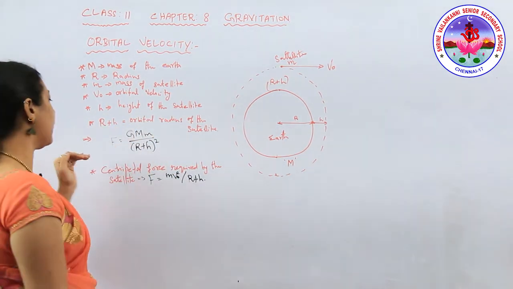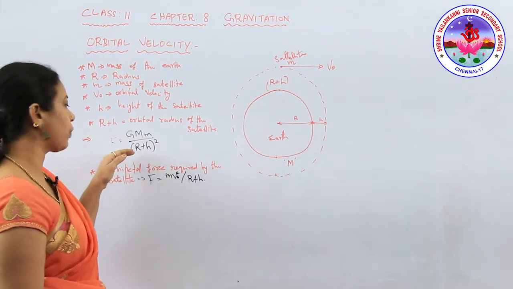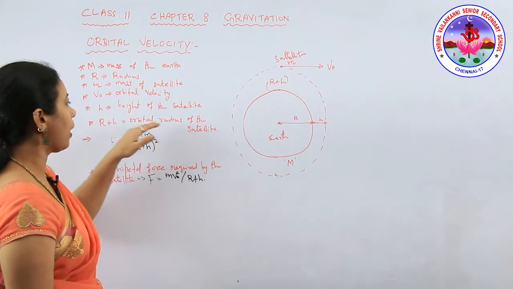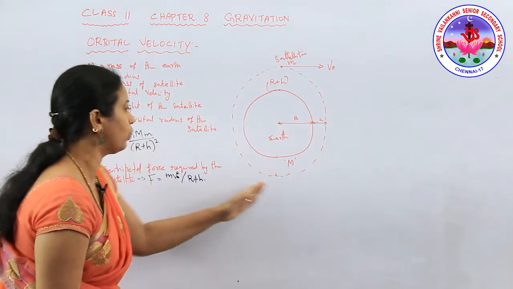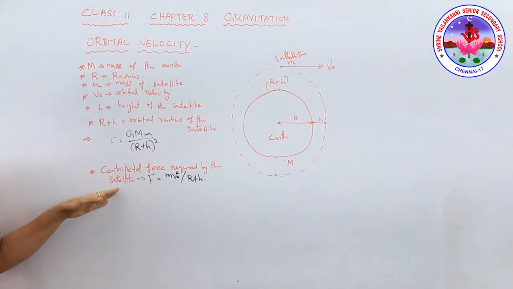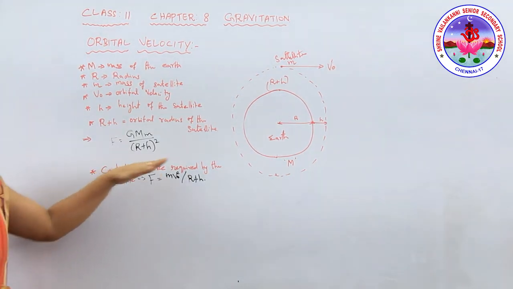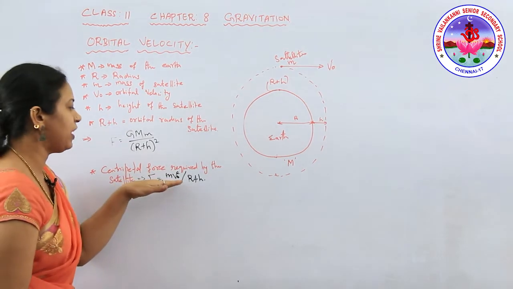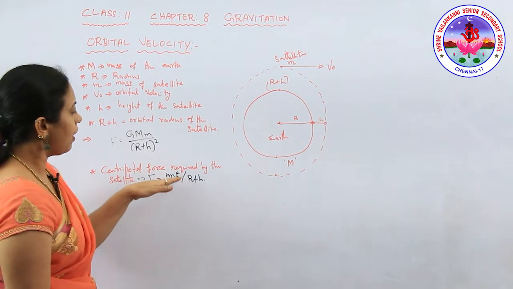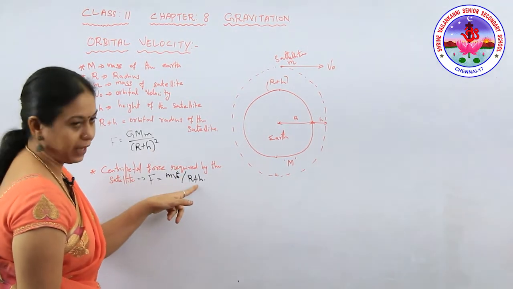Now, we know that F, the force, is equal to GMm by r squared. Instead of r squared, we have to take the orbital radius of the satellite, so (r plus h) squared. The centripetal force required by the satellite to keep its orbit is F, which is equal to the centripetal force mv naught squared by (r plus h).